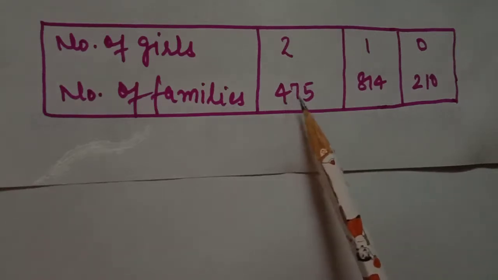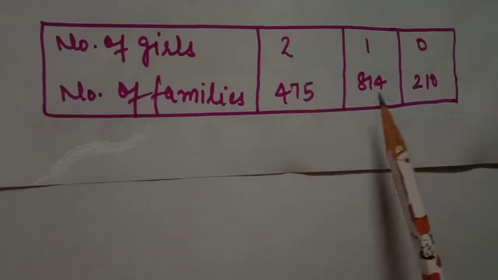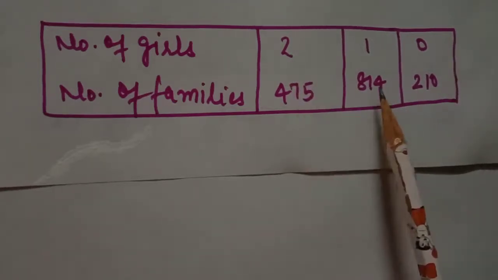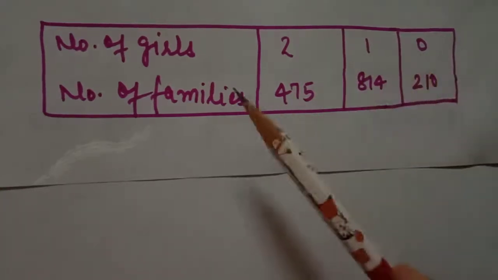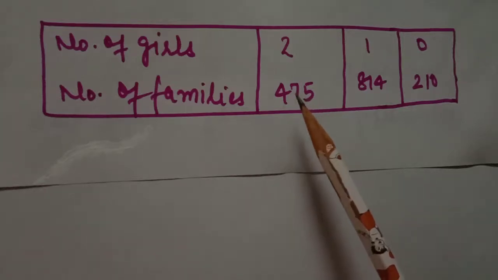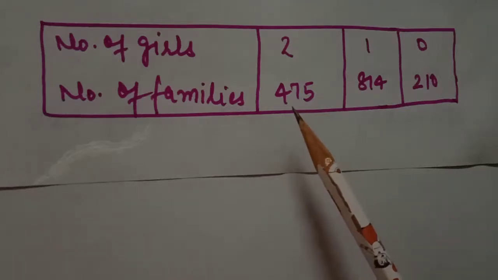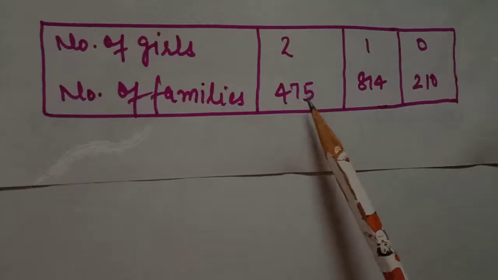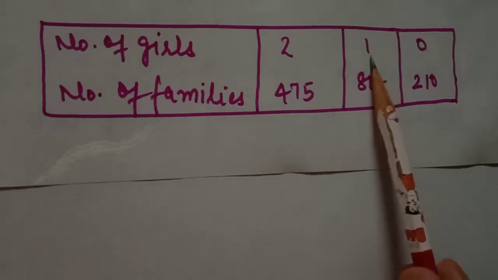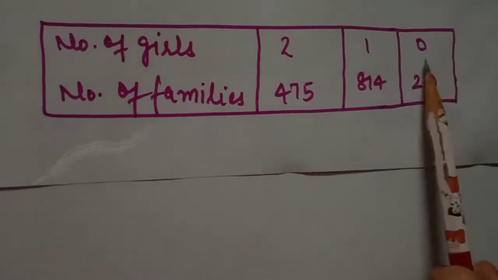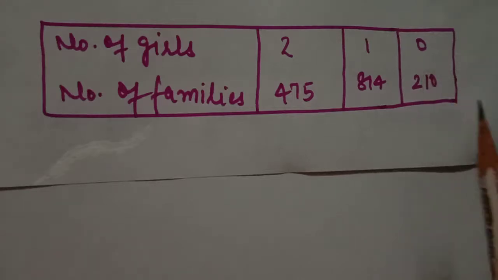It means 475 families have 2 girls, 814 families have 1 girl, and 210 families have 0 girls. So students, you have to understand that they selected 1500 families which have only 2 children. Out of 1500 families, 475 families have 2 girls, 814 families have 1 girl and 210 families have 0 girls. We have to answer our question on the basis of this data.